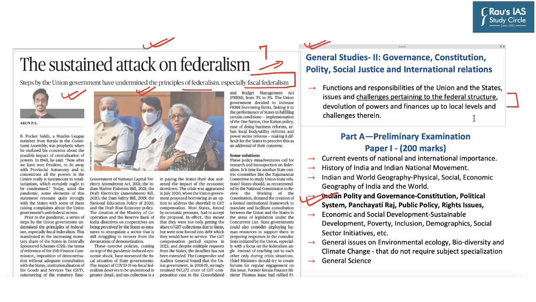Thus, this article becomes very important from both a prelims and mains perspective, and questions have been asked with respect to the challenges pertaining to the federal structure of India. So in this regard, these challenges with respect to administrative issues, legislative issues and financial issues become an important topic for us to understand from an examination perspective. With this, let's move to the last article for today's discussion.